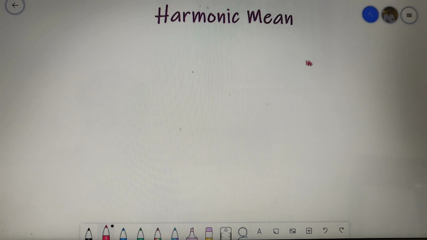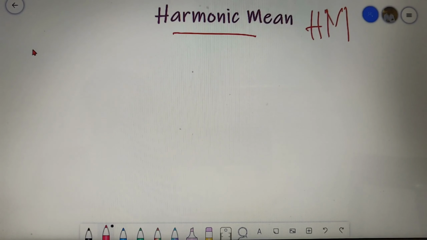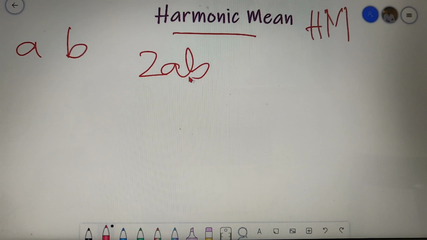The third and the last kind of mean that we have is a harmonic mean, and it is represented by HM. Suppose you are given two numbers, A and B, then the harmonic mean of these two numbers is 2AB divided by (A+B).